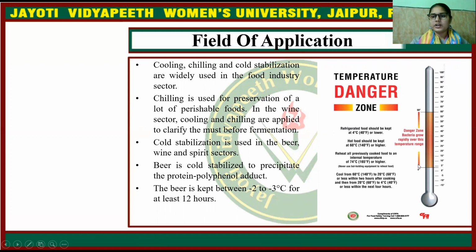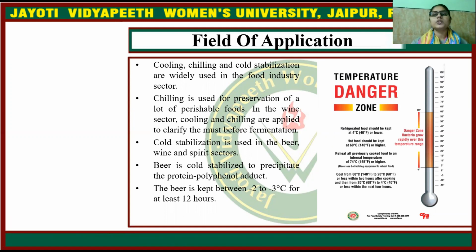In this slide, there is a temperature danger zone, which is between 60 to 4 degrees Celsius, where most of the bacteria will grow, and that will deteriorate the quality and create spoilage in the food product. So the refrigerated food should be kept at 4 degrees Celsius or below. That will be fit for human consumption. Otherwise, there will be growth of undesirable microorganisms, which will lead to food poisoning and food spoilage.